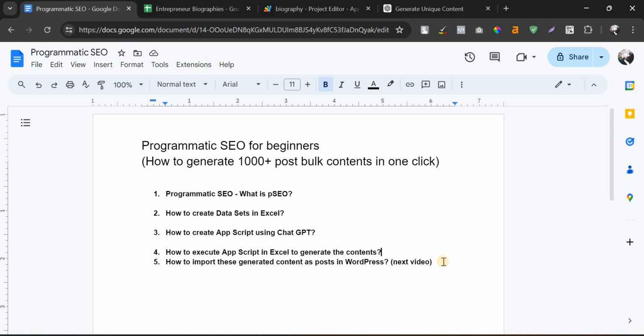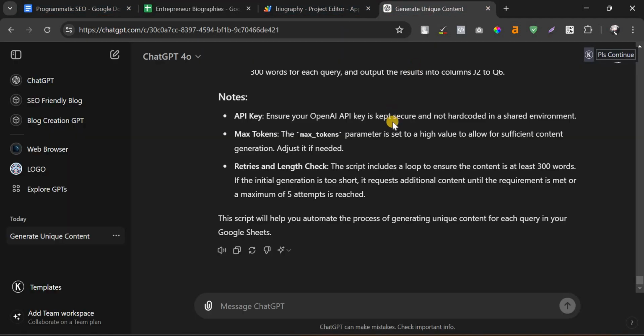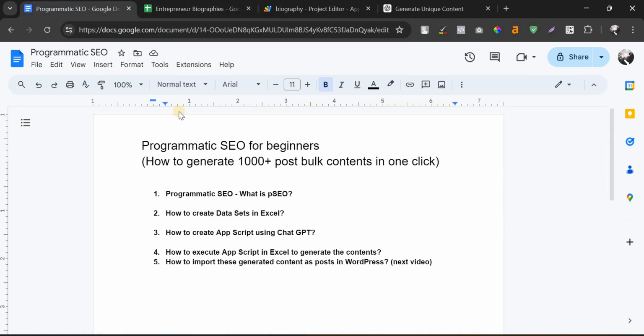You don't need to do any kind of optimization work on the target posts which you are going to import into WordPress. Imagine if you have 1000 or 10,000 keywords in the Excel sheet with proper data sets, you can just use ChatGPT, and using the OpenAI API key you can create bulk content and import it into WordPress. Programmatic SEO is still a huge success, but you need to give importance to a few factors and keep it in the right way, and you should not spam Google by publishing irrelevant content. If your content is readable, user friendly, unique and informative, obviously Google is going to index it.